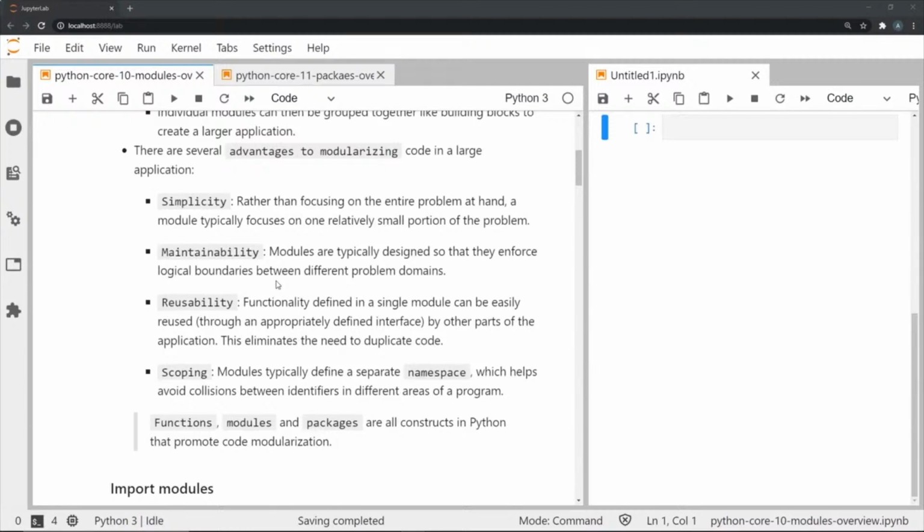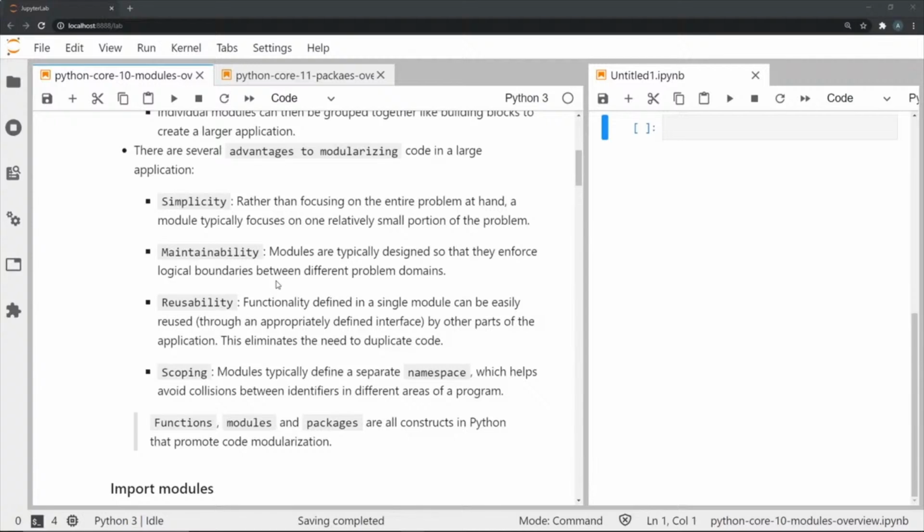So first of all, there is simplicity, because instead of focusing on a big problem or big task, we can break down the problem into smaller portions or modules. Now maintainability of code is much better through modules because they are designed to create boundaries or clear demarcations between different problem domains. There is reusability in the sense that once we create a module, we can use it in different parts of the code or even different applications itself.